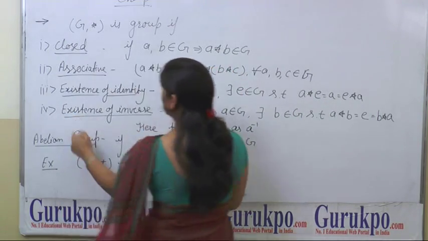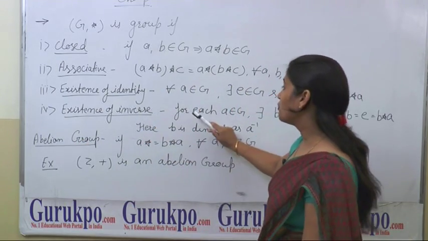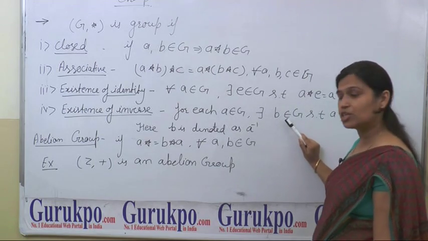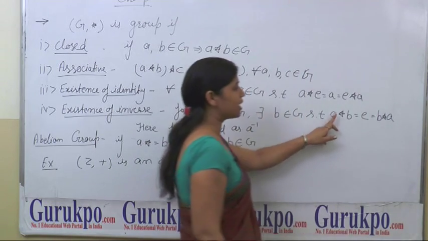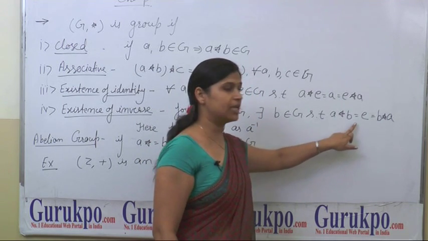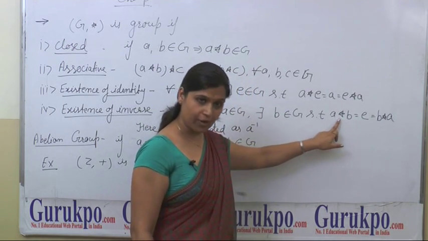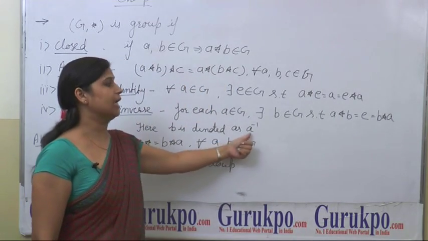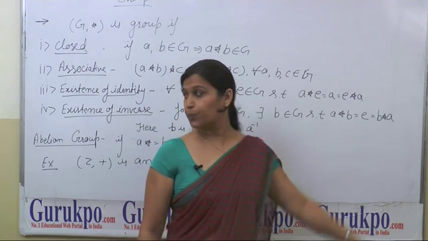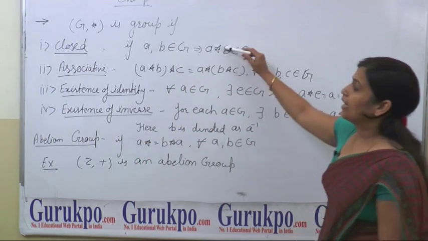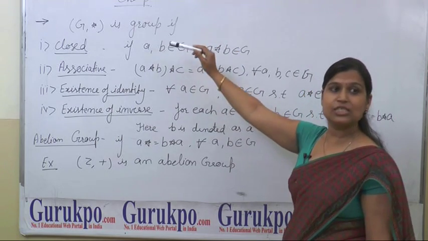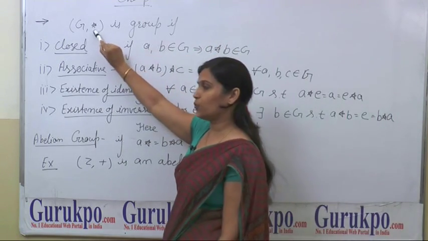Now, fourth one is existence of inverse. For each element A of G, there exists an element B in G such that A star B is equal to B star A is equal to E, where E is the identity of the group G. In this case, this B is called inverse of A and it is denoted by A inverse. If G satisfies these four conditions, then we say that G is a group for this operation.